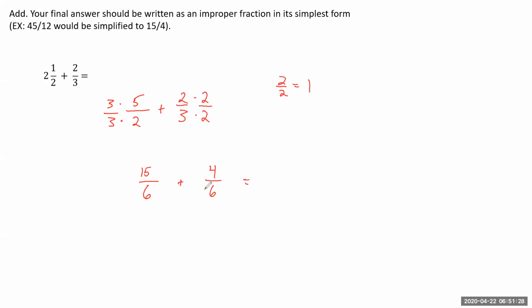Now that we have a common denominator, with fractions, we add the numerators, keep the denominator the same. So 15 plus 4 is 19 over 6. Again, if we could simplify that, if we could divide something evenly into 19 and 6, we would, but we can't. And it's asking for the final answer as an improper fraction in its simplest form. So 19 over 6 would be our final answer.